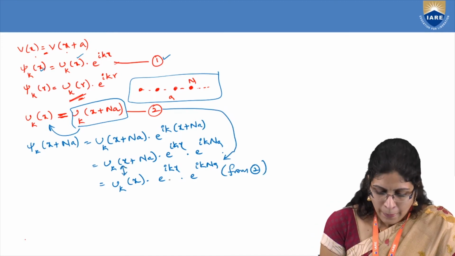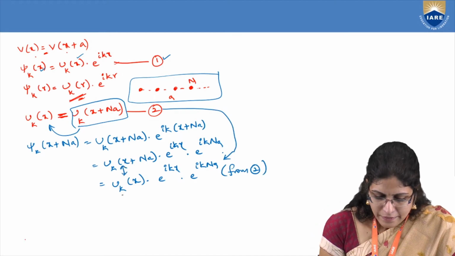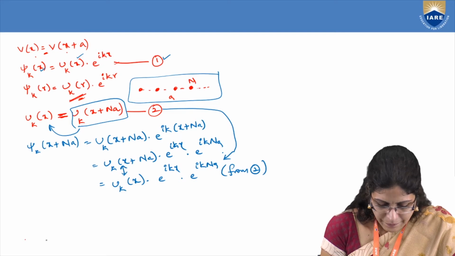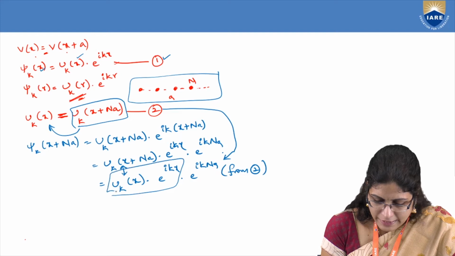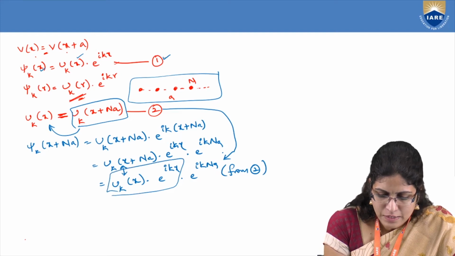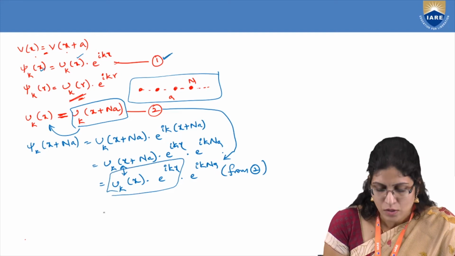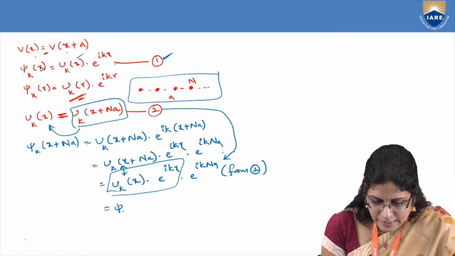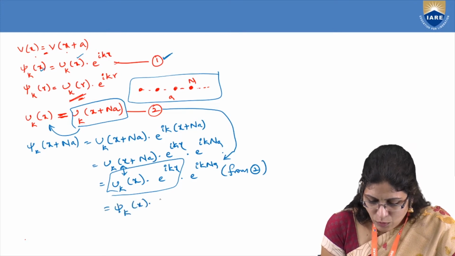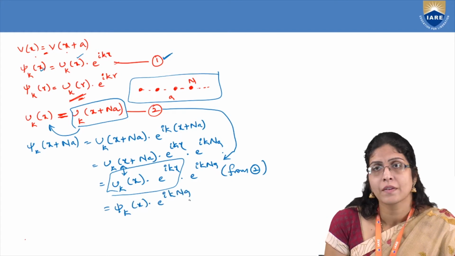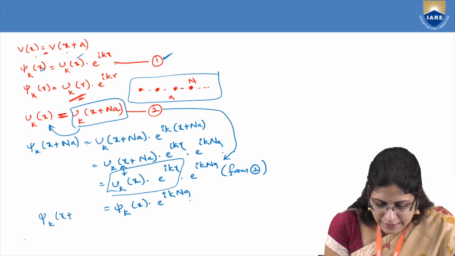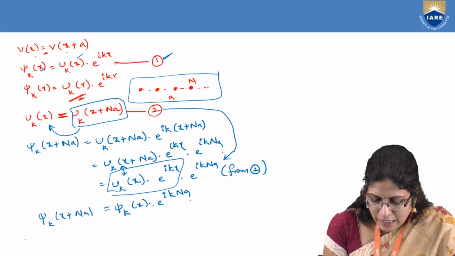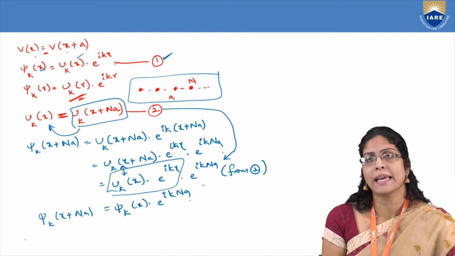Now what is then uk of x into e to the power of ikx? It is nothing but equation number 1. So this can be written as psi k of x into e to the power of ikna. So what is the left hand side? Psi k of x plus na is equal to psi k of x times e to the power of ikna.